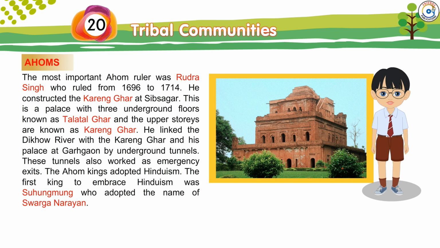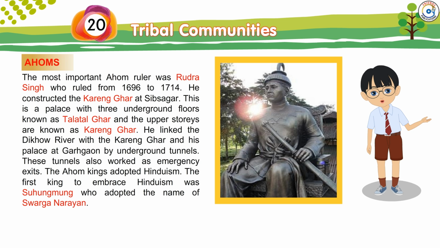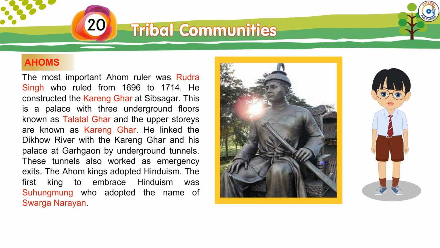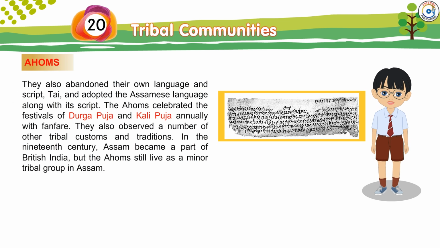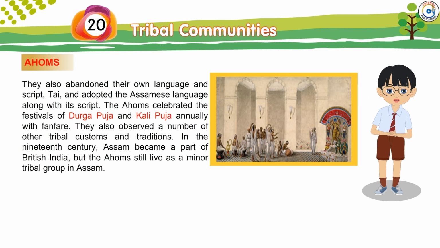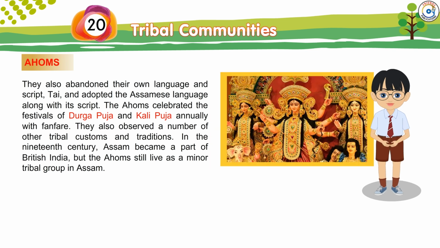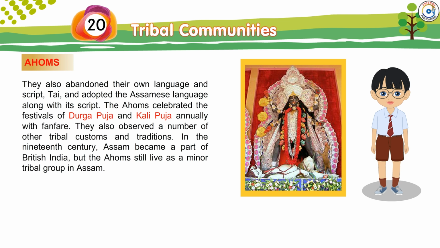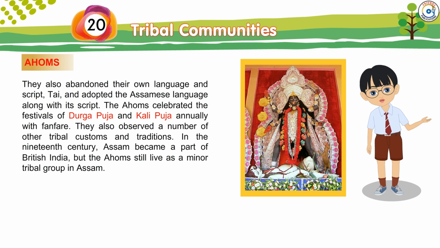The Ahom kings adopted Hinduism. The first king to embrace Hinduism was Suhung Mung, who adopted the name of Swargnarayan. They also abandoned their own language and script, Thai, and adopted the Assamese language along with its script. The Ahoms celebrated the festivals of Durga Puja and Kali Puja annually with fanfare. They also observed a number of other tribal customs and traditions.